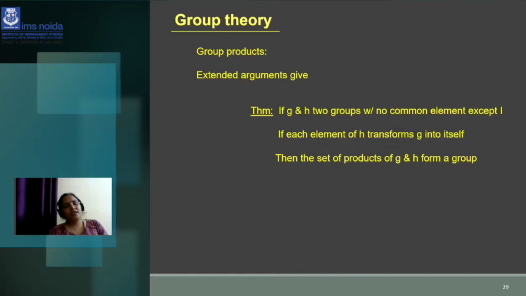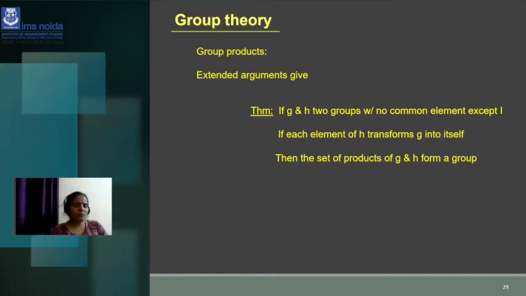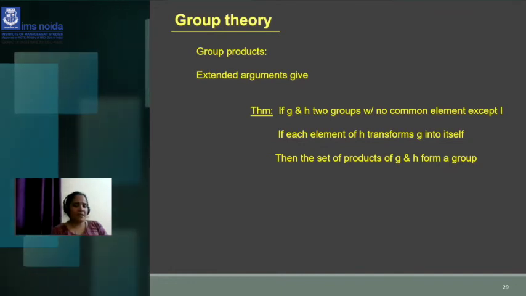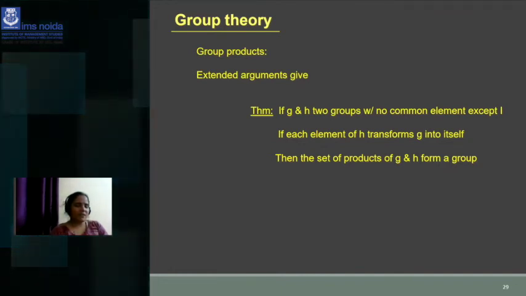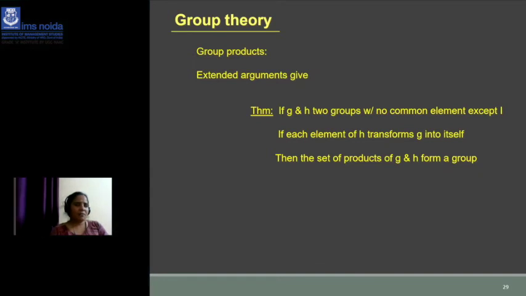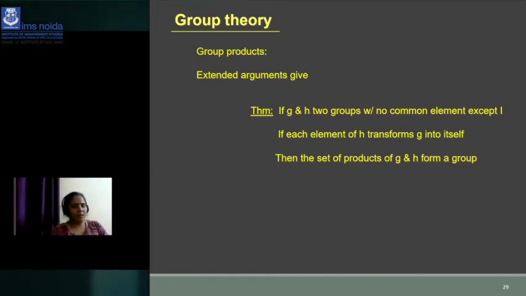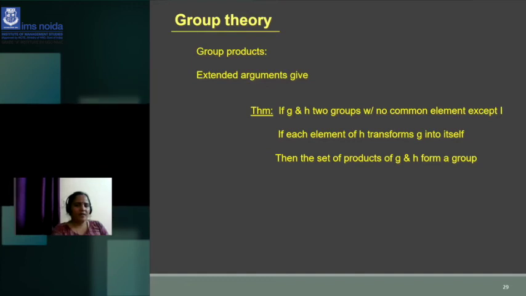Group products, extended arguments: if G and H are two groups and there is no common element except I, then each element of H transforms G into itself. And the set of products from G to H will form a group. This is the extended argument of group.